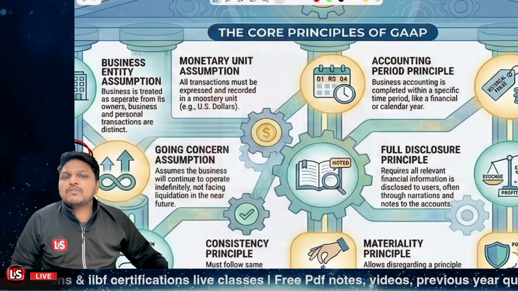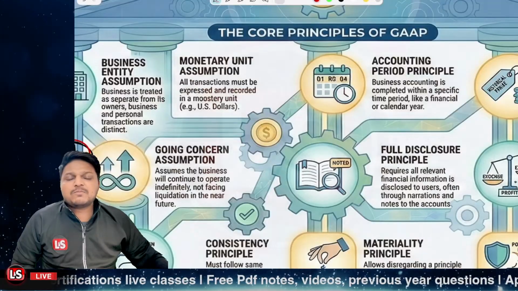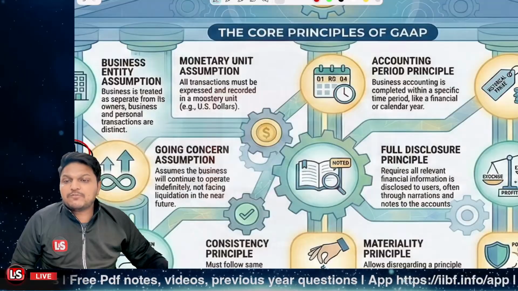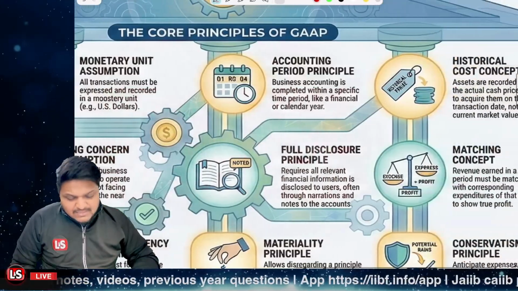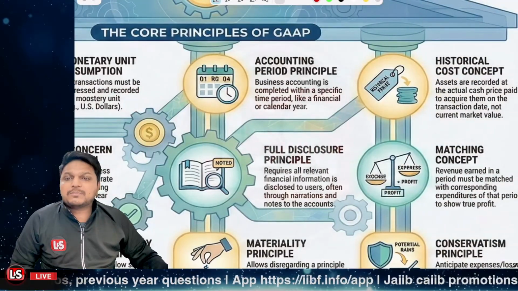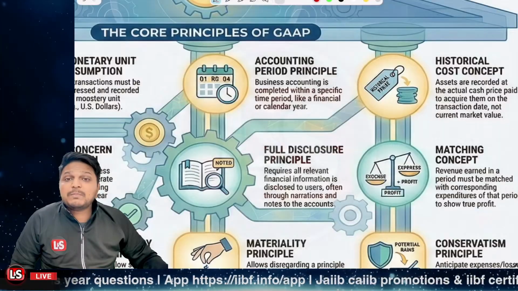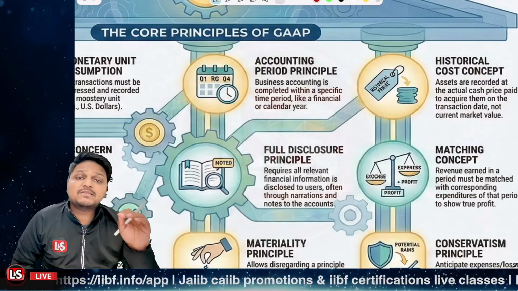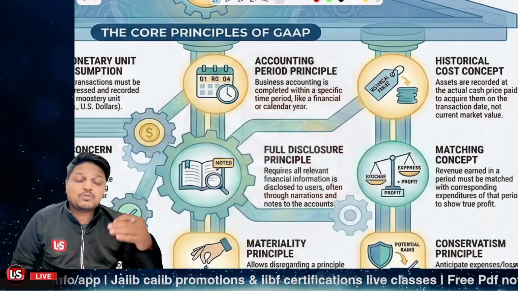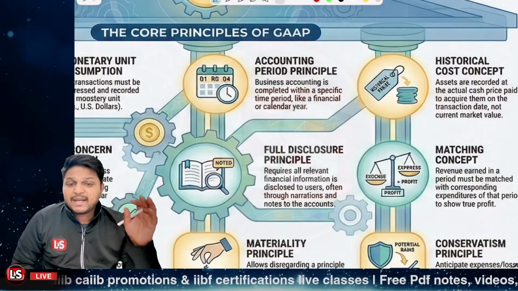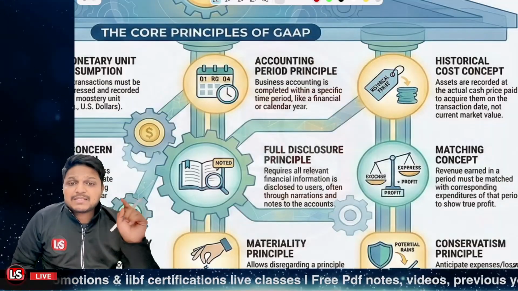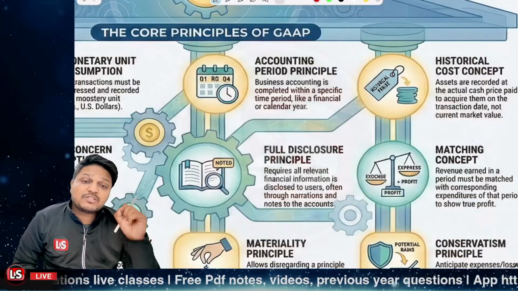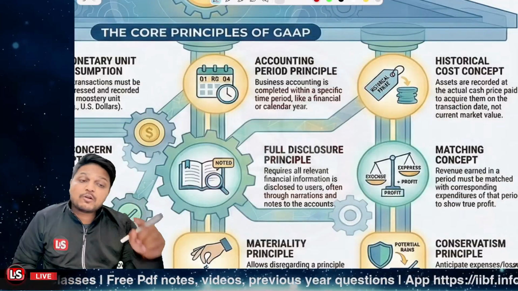Let's say the case of the health of the proprietor. Definitely it is very important for the company to work, but it should not be recorded because it cannot be in money format, right? The next concept is the accounting period concept. It means the accounting process must be completed in a given period of time, which could usually be a calendar year or a financial year. And every single transaction related to that particular accounting period must be part of the financial statements prepared for that particular period only.